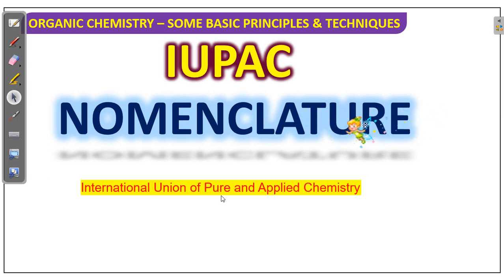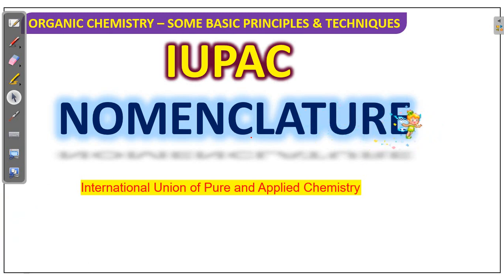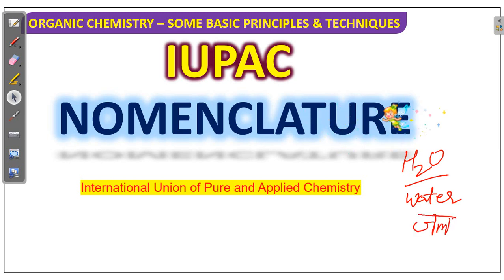See, if you take any substance, a general example, water. Water is in English, and the formula is H2O. In Hindi, it is jal. In Telugu, it is Neeru.